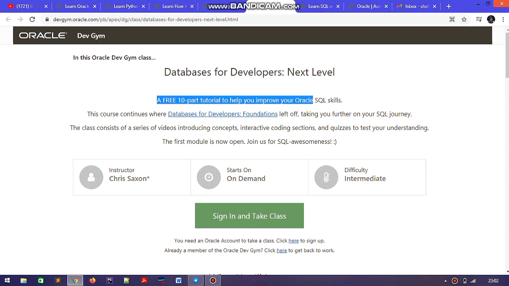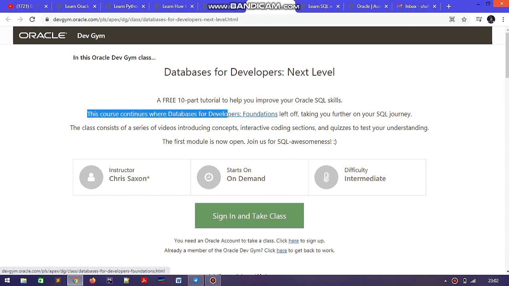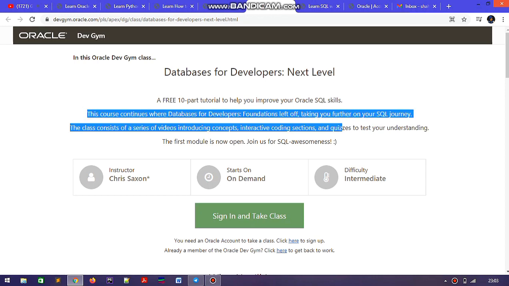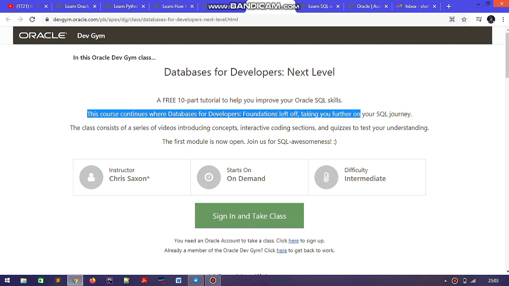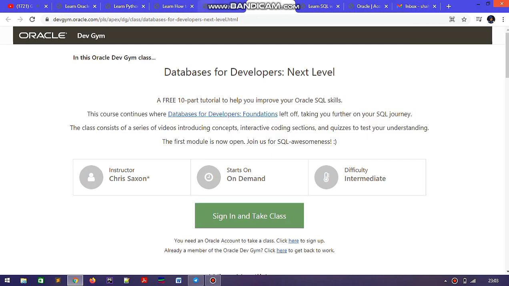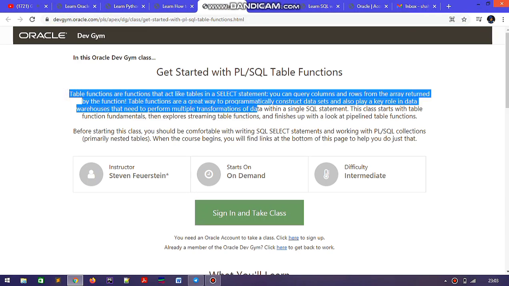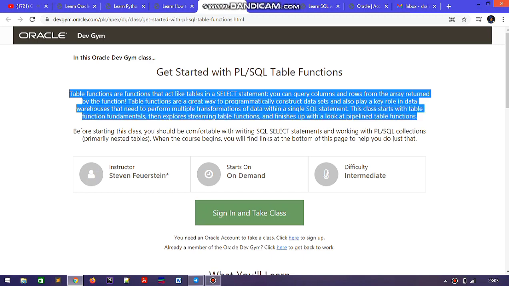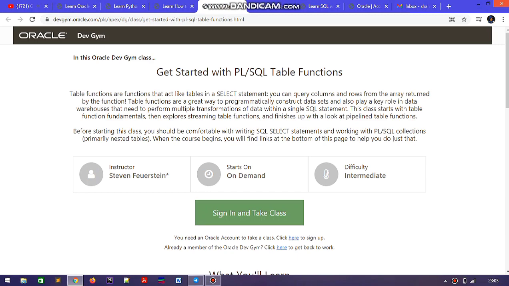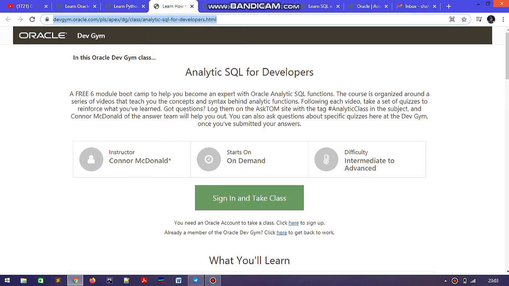The next course is Database for Developers Next Level. The previous course was beginner level, and now this course is an intermediate level course, also self-paced. When you want to start, you can start, and when you want to complete, you can complete it. The next course is Get Started with PL/SQL Table Functions. You can see the introduction of the course. I highlighted that, and this course is intermediate level, not advanced level.